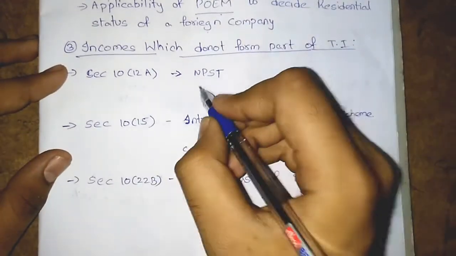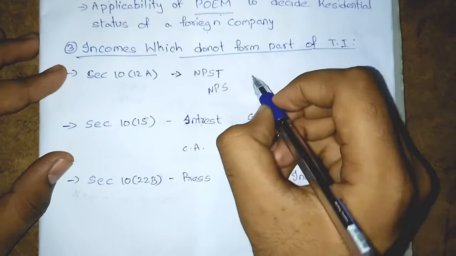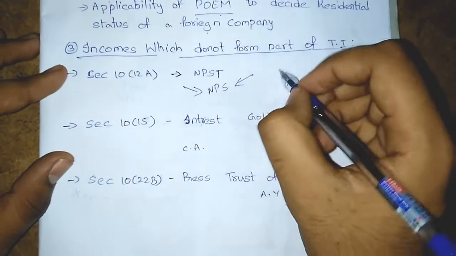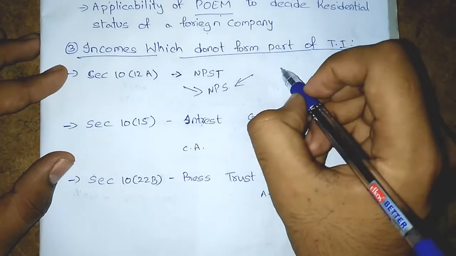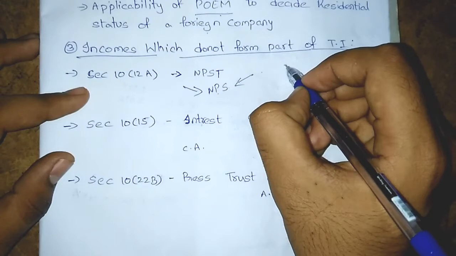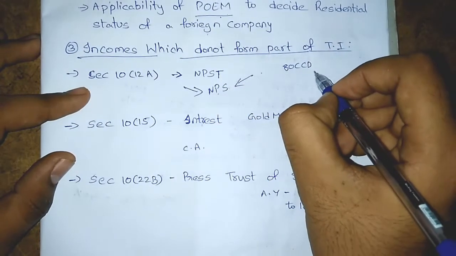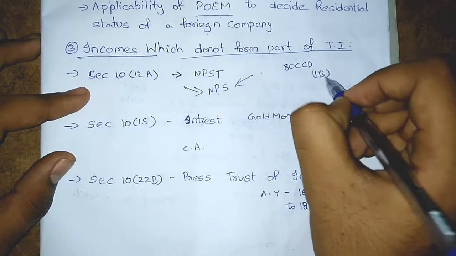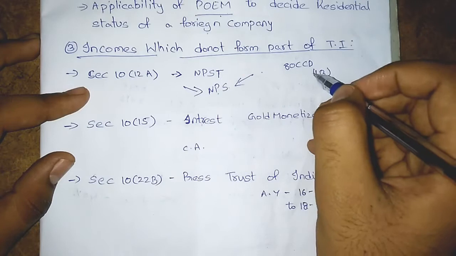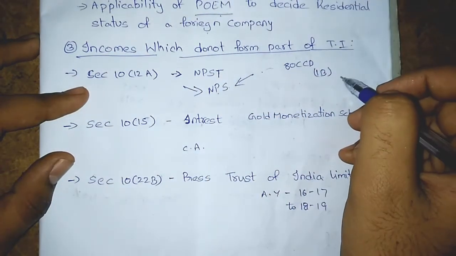Do you remember the National Pension Scheme, NPS? Under NPS, if an employer and employee contribute to NPS, we used to get a deduction under 80CCD, 80CCD(1B). Do you remember all this? According to this, the contribution was allowed as a deduction at the time it was deposited.